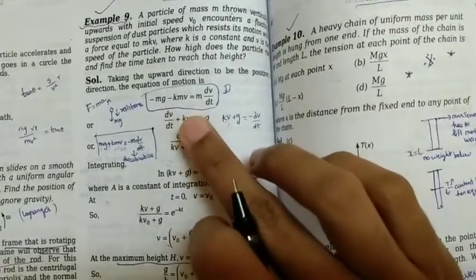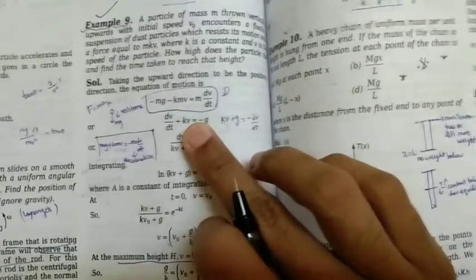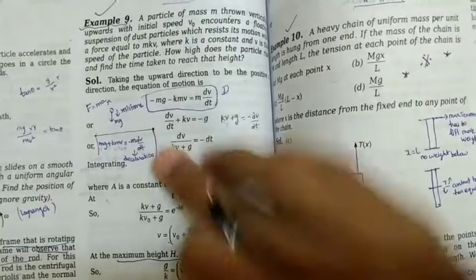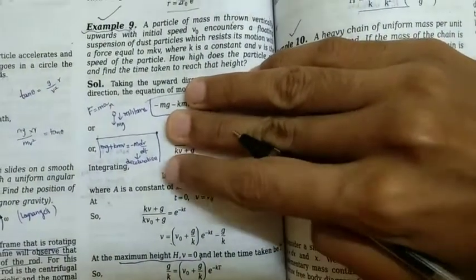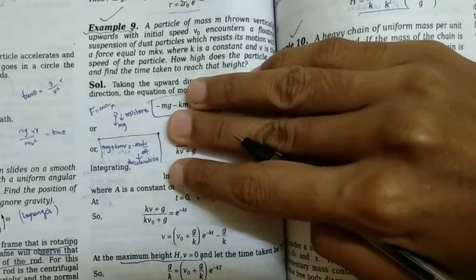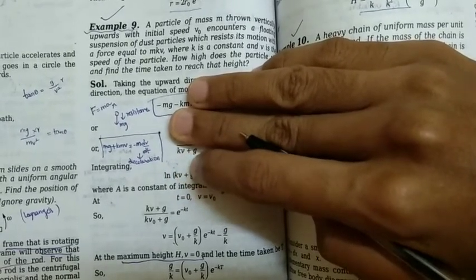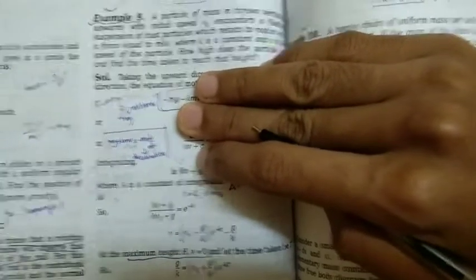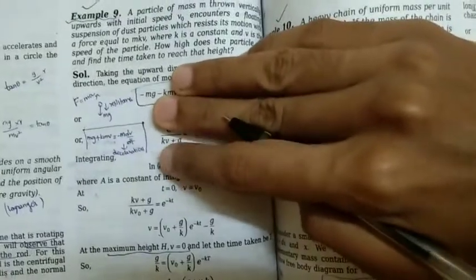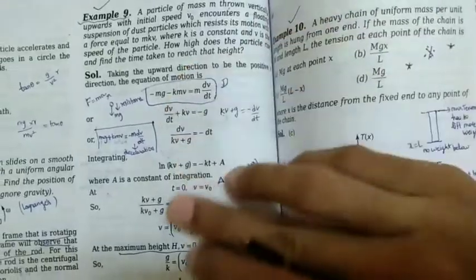So here we should have f dash of v dv. So what is f dash of v? Your function is nothing but kv plus g. So differentiating this term, what we would get is k into dv plus 0, because the differentiation of g, the acceleration due to gravity, is zero. It is a constant. So we would have k dv.